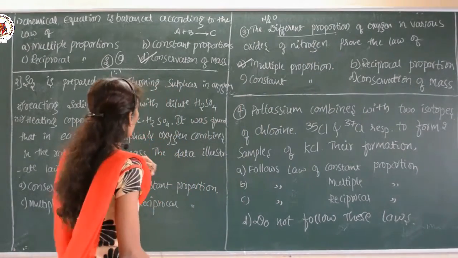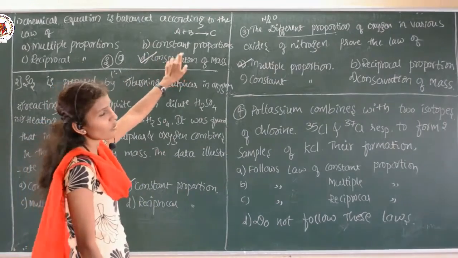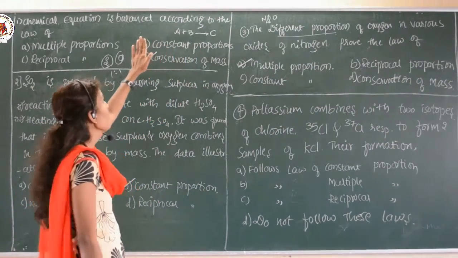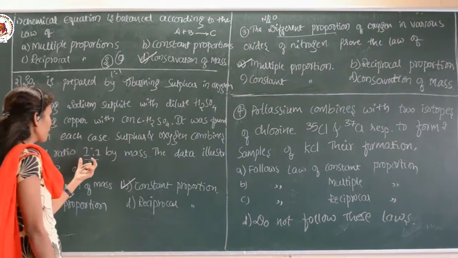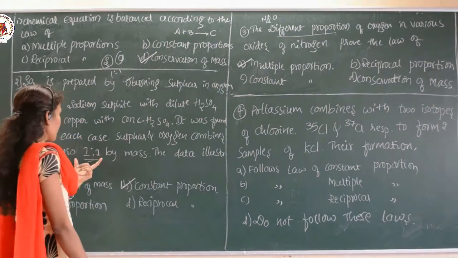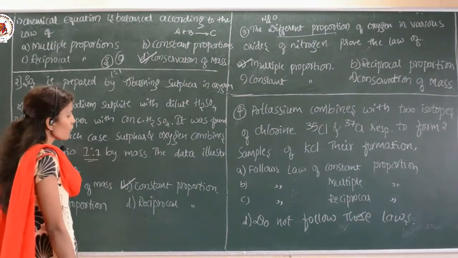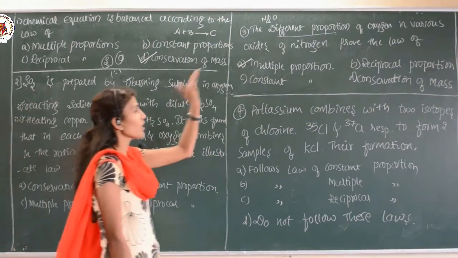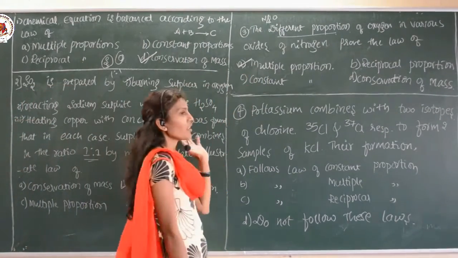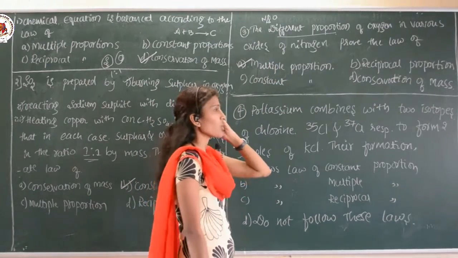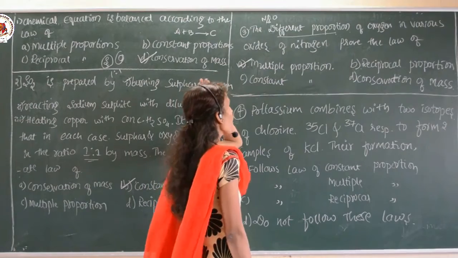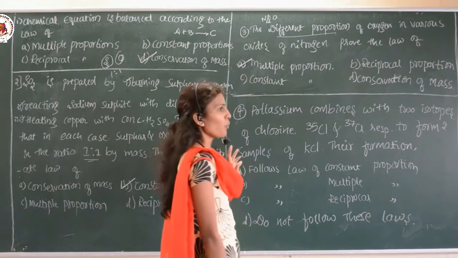So here, the first one is on the basis of conservation of mass, because it is regarding the balancing of the chemical equation. In case of the second, they have mentioned the definite proportion, that is 1:1, so it is constant proportion. In case of the third one, they have not mentioned the ratio, but they have given that it is a different proportion, so you have to take the law of multiple proportion.